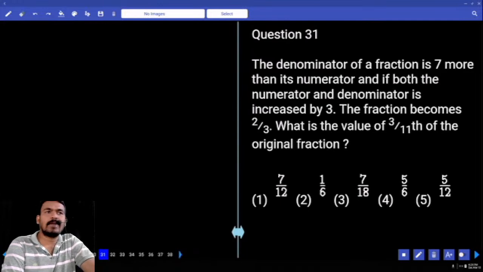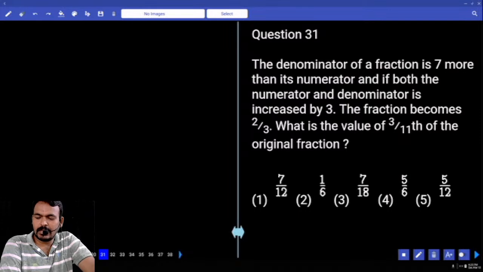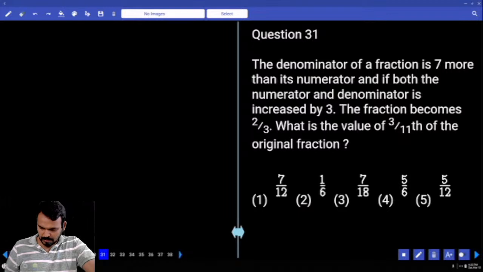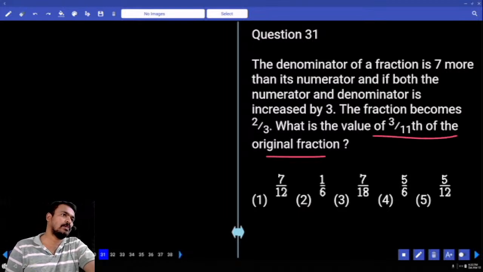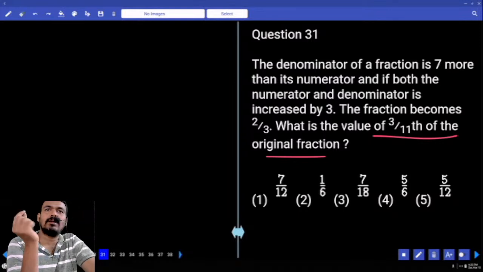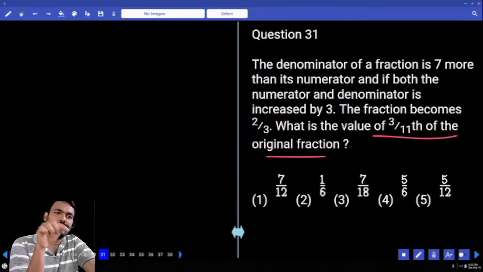The denominator of a fraction is 7 more than its numerator, and both the numerator and denominator are increased by how much? 3. The fraction becomes how much? 2 by 3. What is the value of 3 by 11th of the original fraction? Is it the required original fraction or 3 by 11th of the original fraction? 3 by 11th of the original fraction. If you required the original fraction, first verify the options, or not. But here we require 3 by 11th of which one? Original fraction. First we need to identify the original fraction. In that, 3 by 11 of that value is the answer, or not?